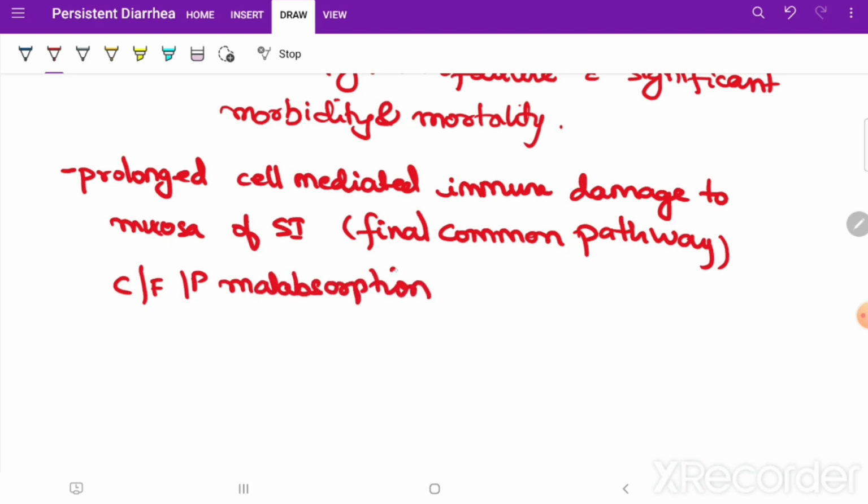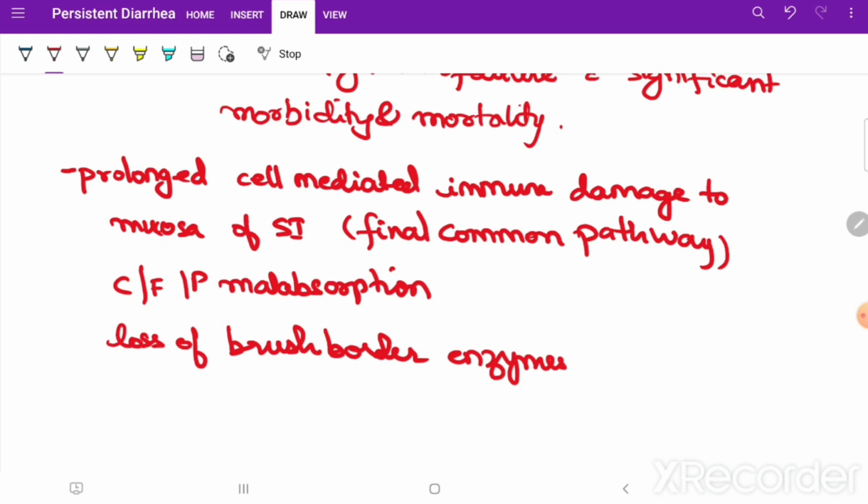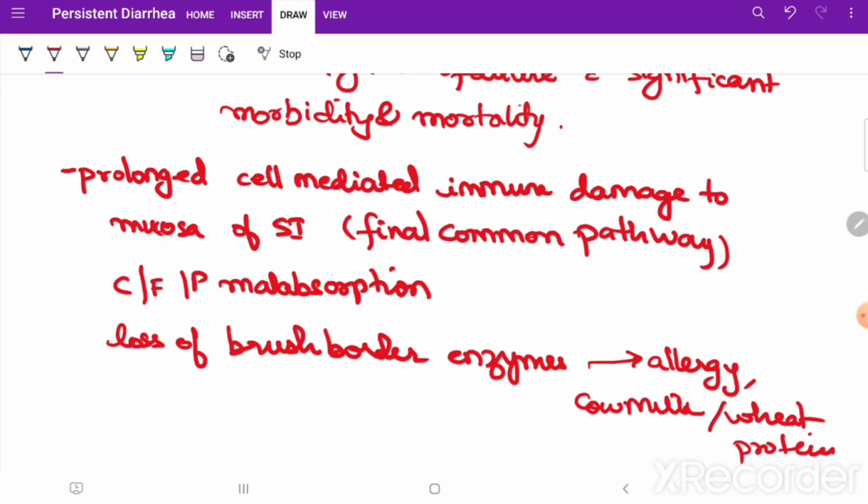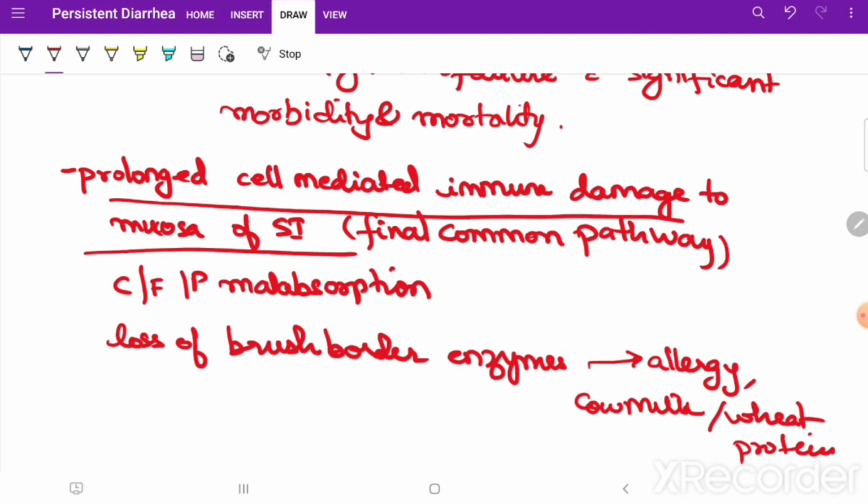Due to loss of brush border enzymes and direct absorption of macromolecular foreign proteins, this can result in allergy, for example cow milk protein allergy or wheat protein allergy. So this is the final common pathway: prolonged cell mediated immune damage of the mucosa of the small intestine, with impairment and considerable delay in repair of the damaged epithelium of the gut.